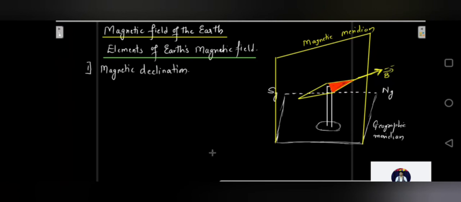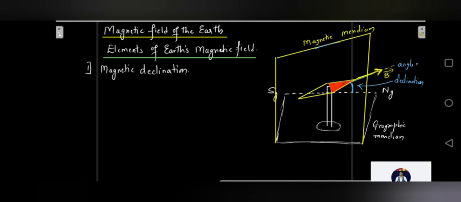Now if I just compare the angles: if this is considered as a line parallel to the magnetic field, I can consider this angle only over here, because this line and this line are parallel, no? So I'll just consider this angle only. So this is your declination, the angle of declination.